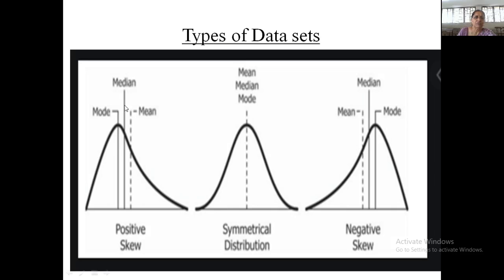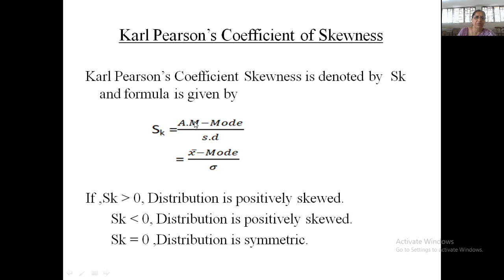If you see this graph, you can see this mode and mean. If you take the difference between mode and mean, that gives some measure of skewness. Mean minus mode gives some measure of skewness, but it is in terms of units of measurement.